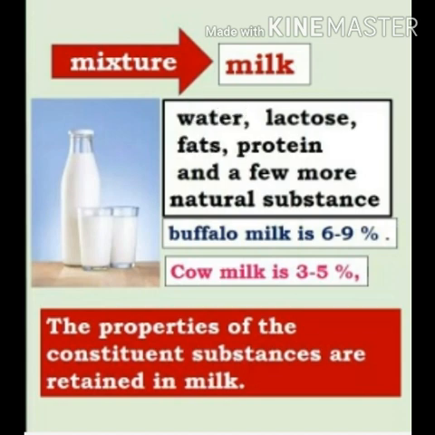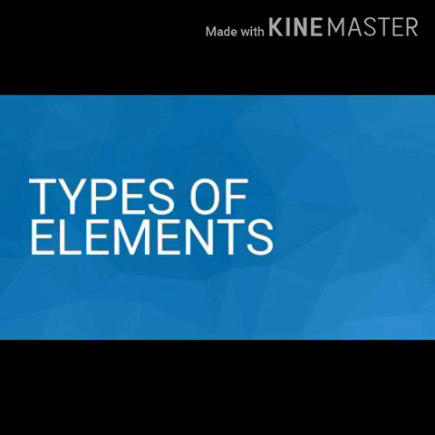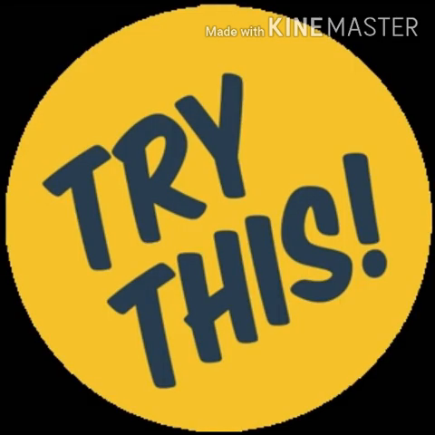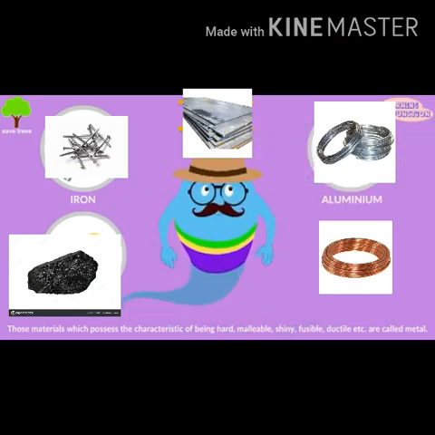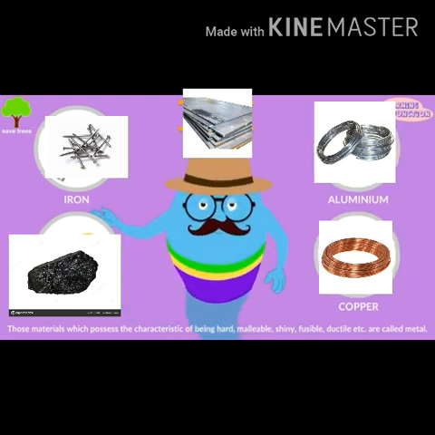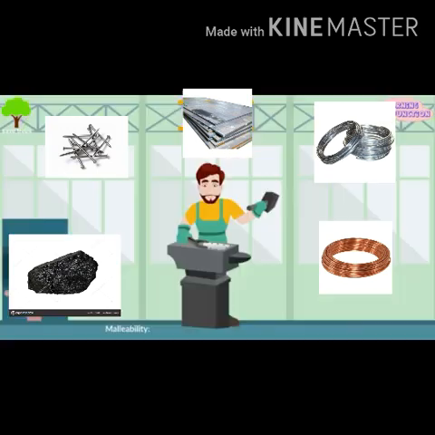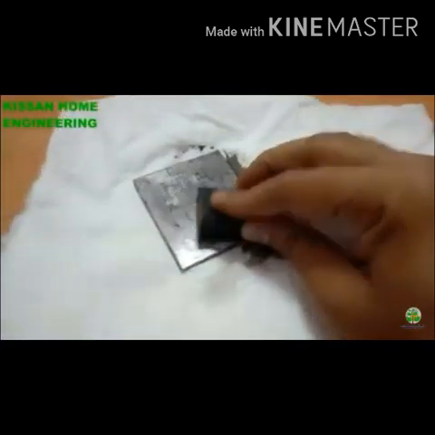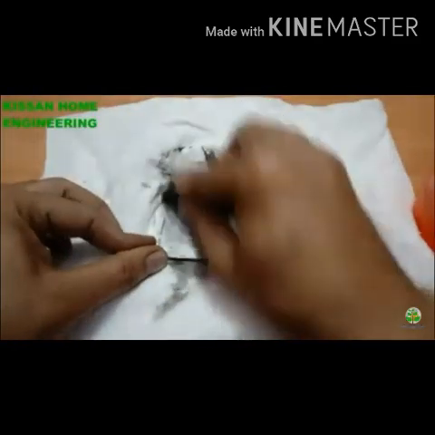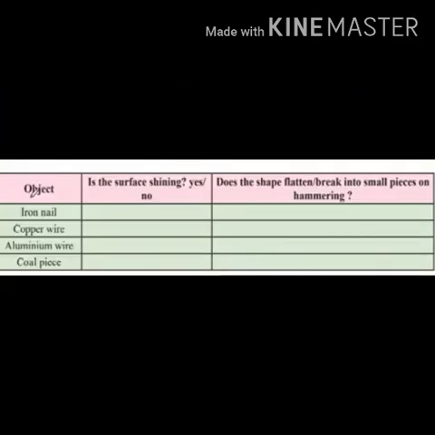The next topic which we are going to study is types of elements. Try this. Take an iron nail or sheet, copper wire, aluminium wire, a piece of coal, and hammer each object with force. Now rub each object on a fresh surface of sandpaper and observe. Record your observations in the following table.